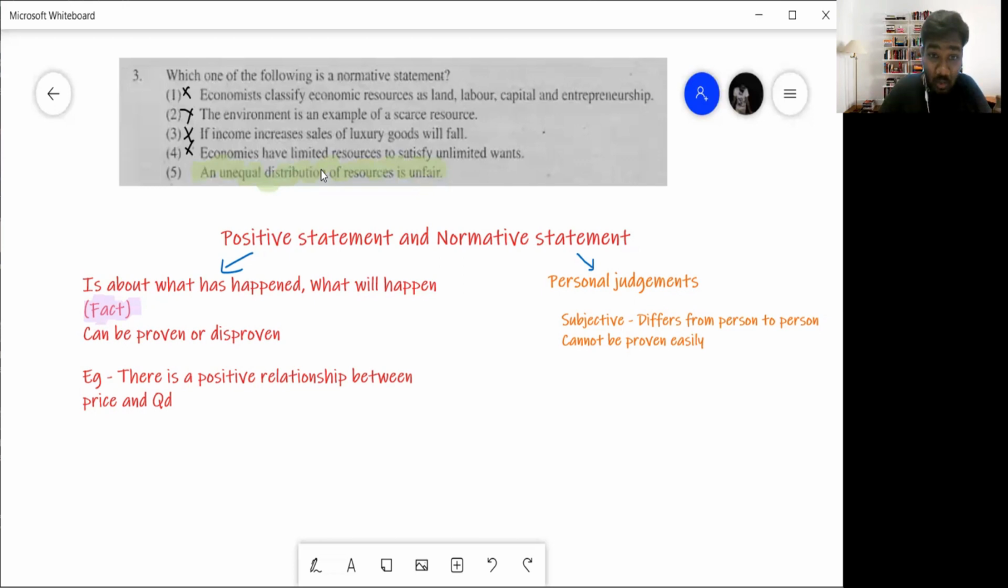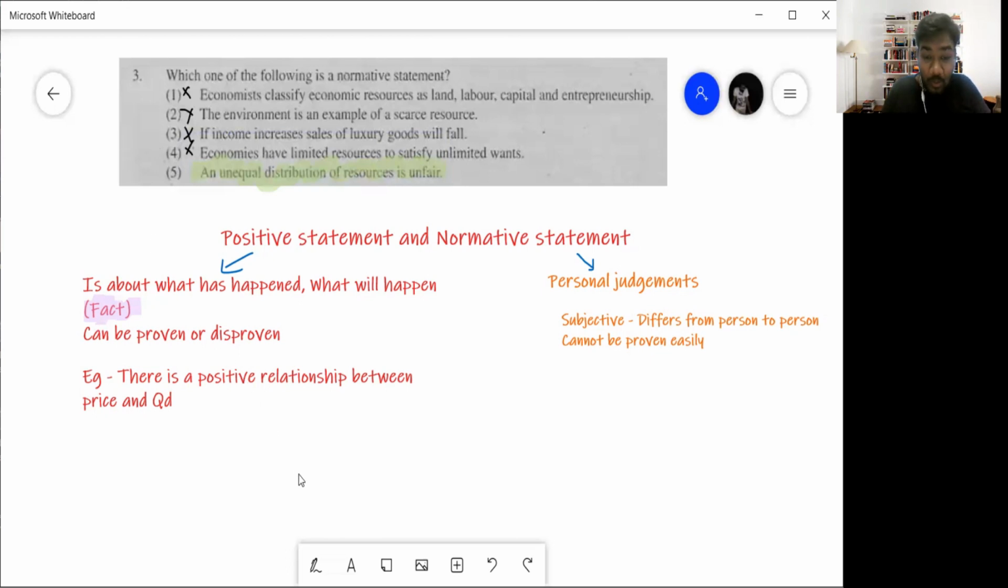You will say, no, sir, everyone has to live. Why can't we share everything and why can't everyone have the same resources? Right? So those are personal judgments. They cannot be proven or disproven. That is why that becomes a normative statement. So question number 3, the answer is number 5.